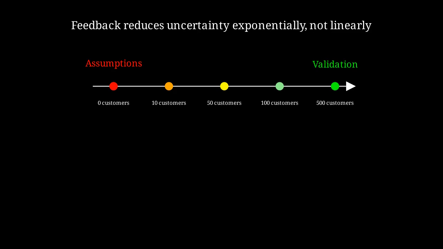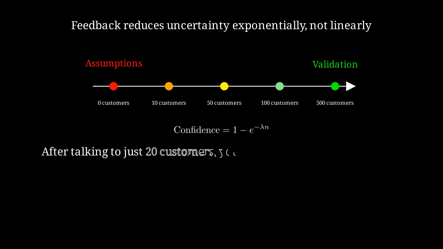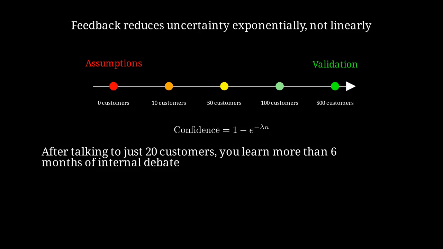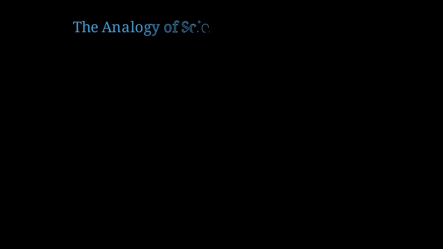Now let's discuss why early customer feedback is so powerful. This is where the magic happens. Customer feedback doesn't just reduce uncertainty linearly, it reduces it exponentially, because each piece of feedback eliminates entire branches of wrong assumptions. This diagram shows the journey from pure assumptions to validated learning. Each customer interaction moves you along this spectrum exponentially. We can model confidence growth as 1 minus e to the negative lambda n, where n is the number of customer interactions, and lambda is the learning rate. After talking to just 20 customers with the right questions, you learn more than 6 months of internal debate and assumption making.